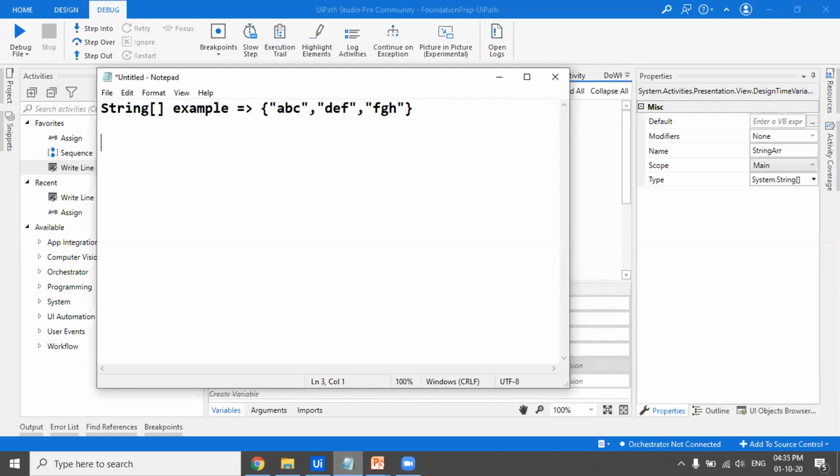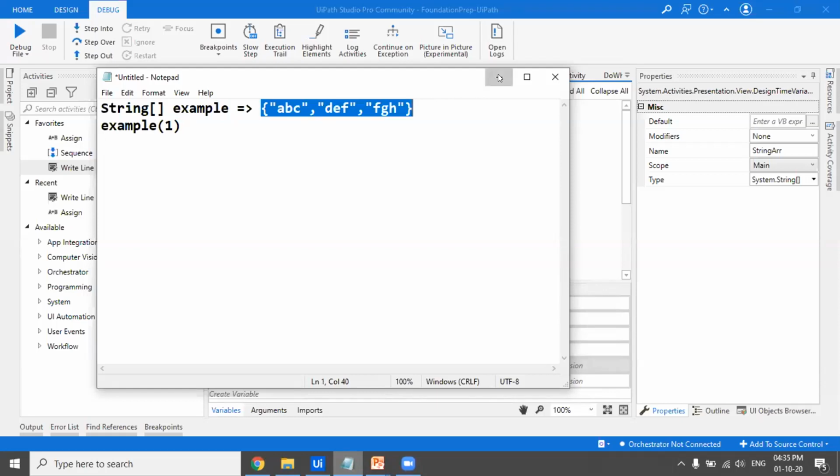And if we want to access any of the values from this array of strings, we can access it with the help of an index. Index is nothing but the location. Usually in counting, like we do in mathematics, this is 1, this is 2, this is 3. But as I told, in an array the index starts from 0. So this is 0, this is 1, and this is 2. So if I do example array 1, this means get me the value at index 1, so you will get DEF.